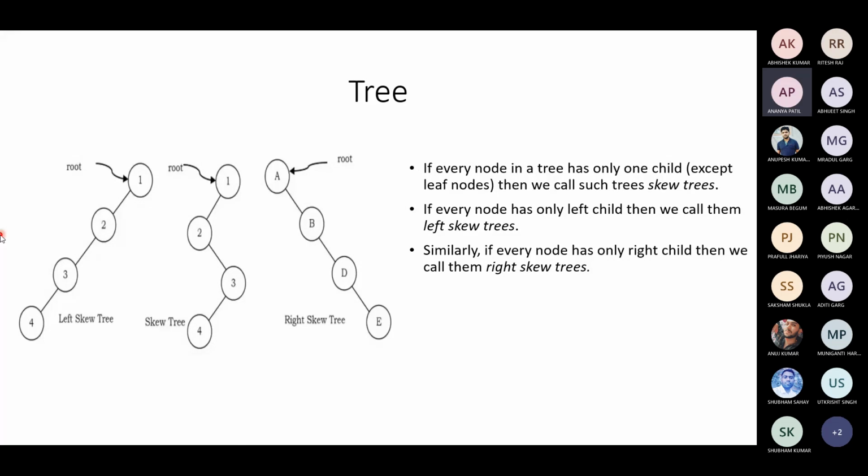Sir, can you repeat the question? If n is the number of nodes, e is the number of edges, meaning the links between the parent and child. So this is one edge, this is another edge, this is another edge. So edge is the link between the parent and the child. If a tree has n number of nodes, what is the relationship between n and e? Nodes and edges. E will be equal to n minus 1.